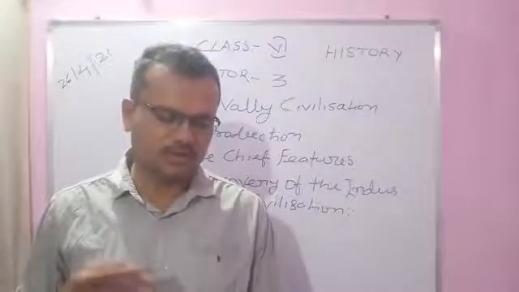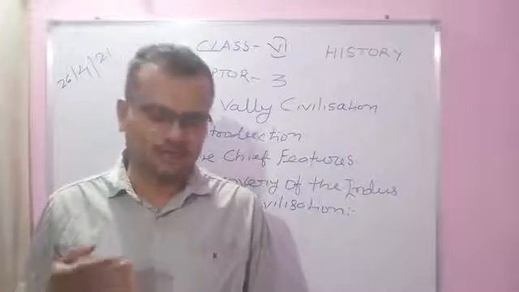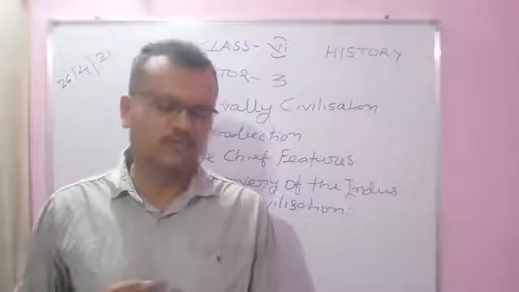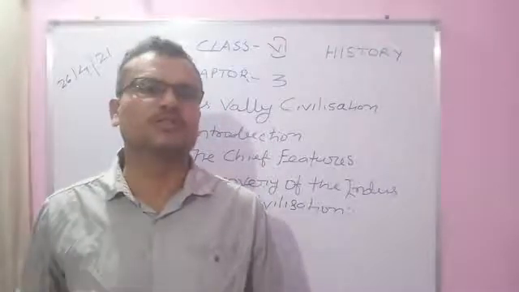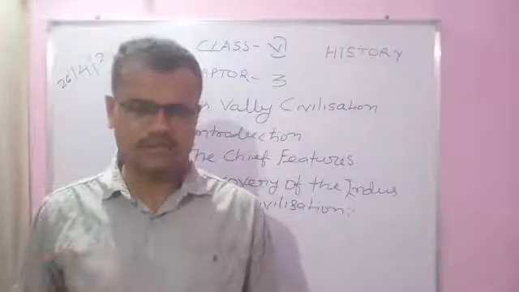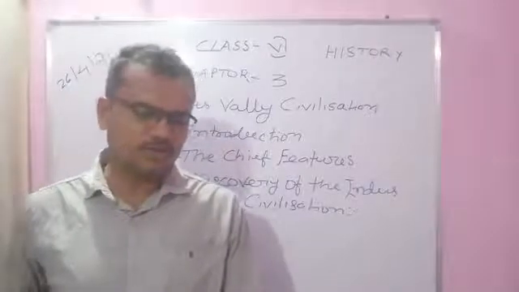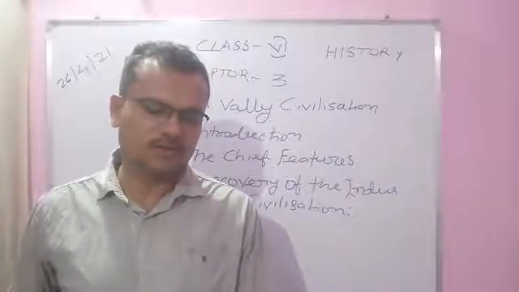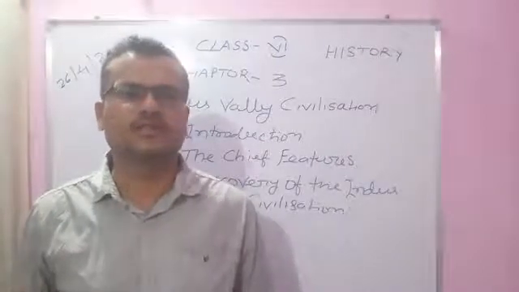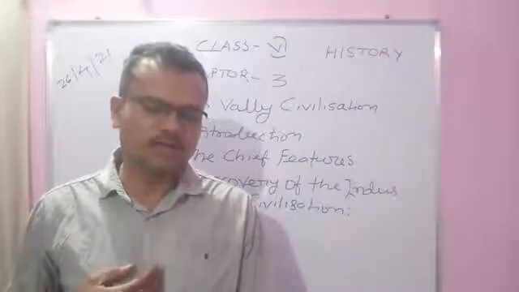So it is said that a civilization refers to a society. A society can be called a civilization when it has its culture and its lifestyle in a particular place, and there should be a specific time duration. Then it can be said a civilization. Okay. The world's first civilizations were the product of a settled way of life. It can be said that a civilization consists of a settled way of life and economic stability.